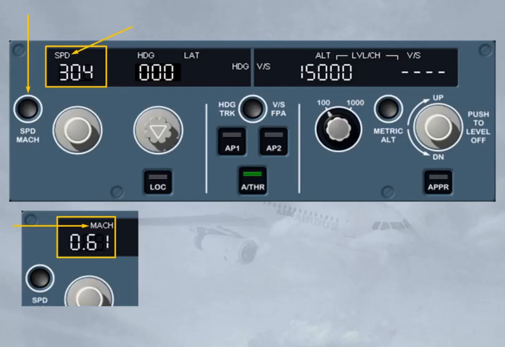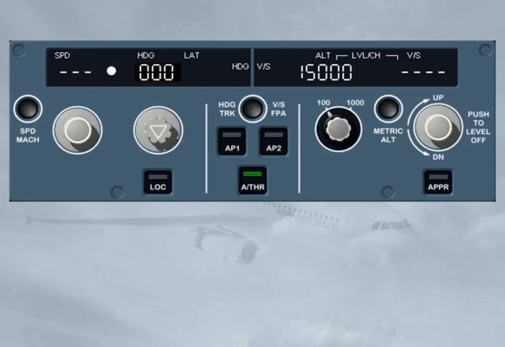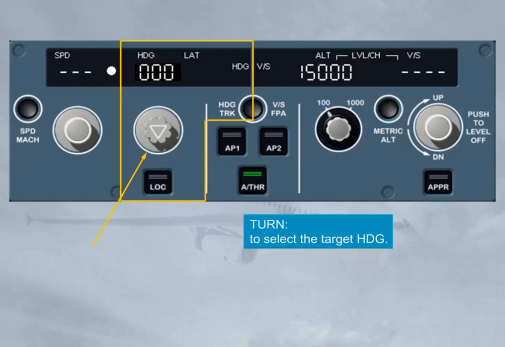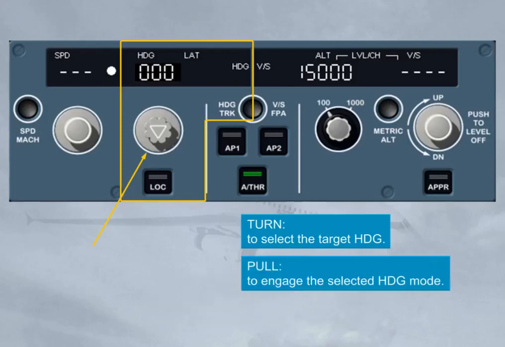Let's now learn more about the lateral area. Like the speed selector, the heading track can be turned, pulled, or pushed. By turning it, you select a heading or track target. We will see later on how to toggle between heading and track. By pulling it, you engage the selected heading or track mode for the autopilot flight director.